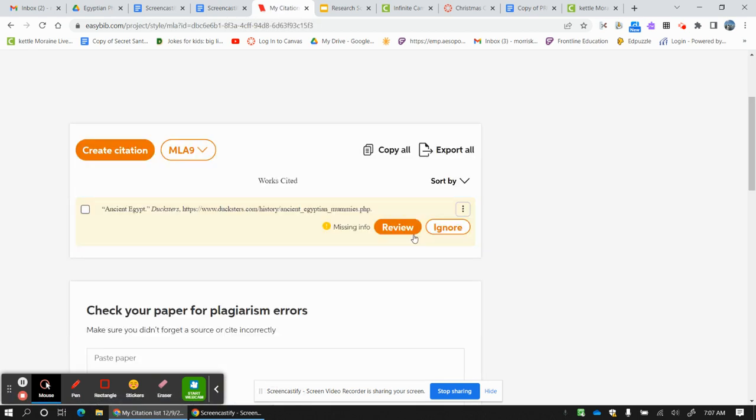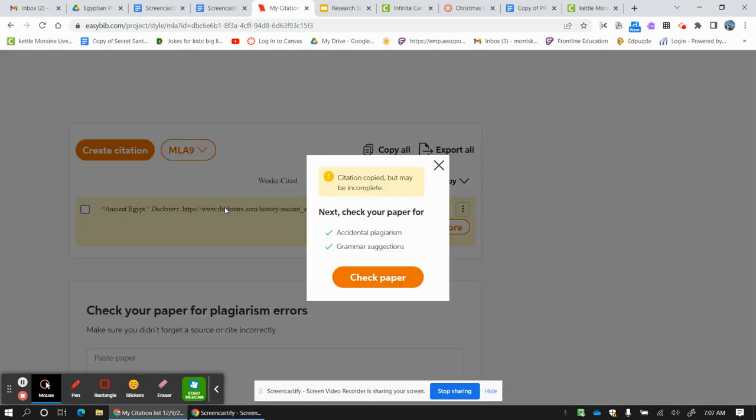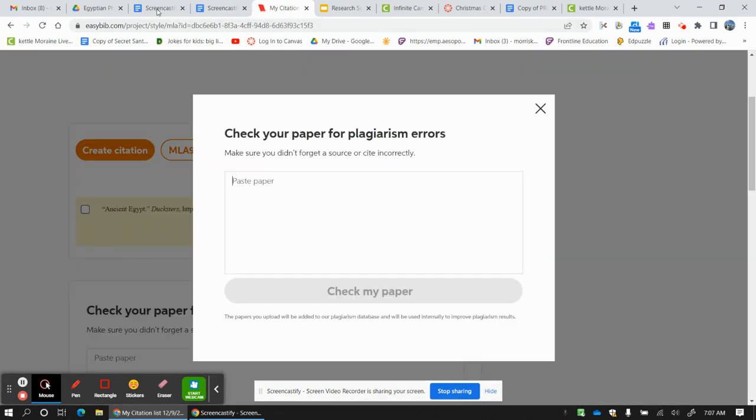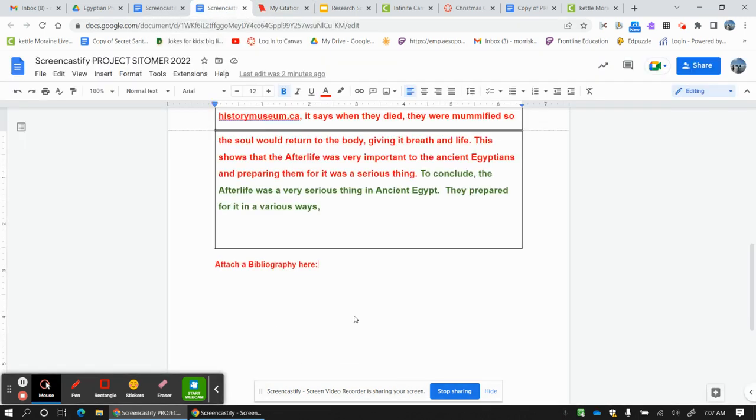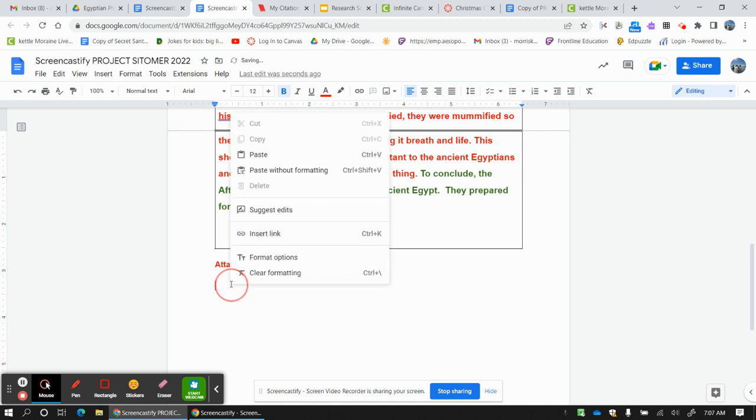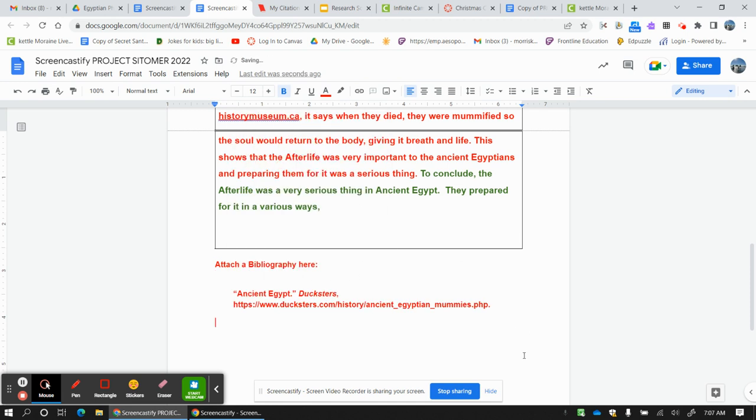Okay, complete citation. Looks great. I now am going to hover over it. It's going to say copy citation. Boom. It says citation is copied. Okay, that's fine. As long as the citation is copied, I'm going to go here to my paper, and right where it says enter or attach bibliography, I'm going to hit paste. And there is my first one.